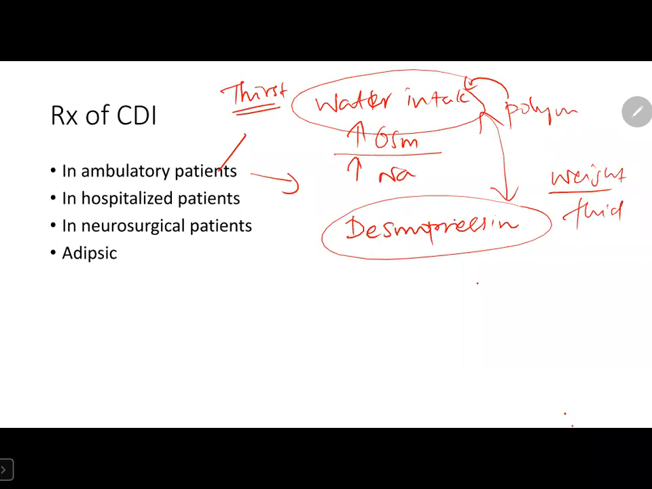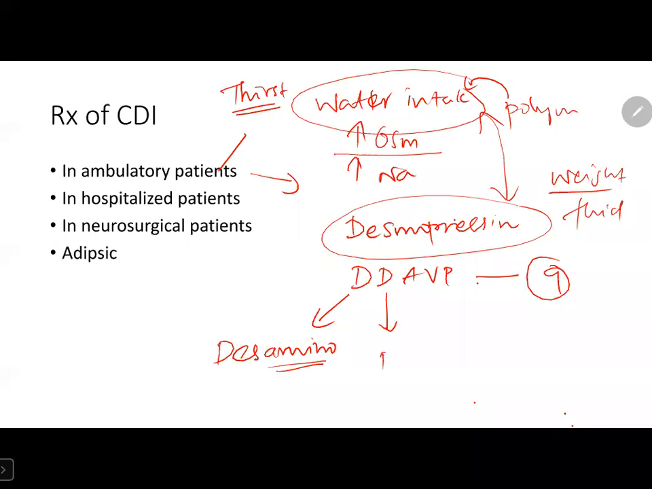So what is desmopressin? It is also called DDAVP, that is desamino-D-arginine vasopressin. Actually, AVP is a nonapeptide, that is, it contains 9 amino acids. Here we remove the amine from the first amino acid, and the D denotes we add D-arginine at the 8th place.